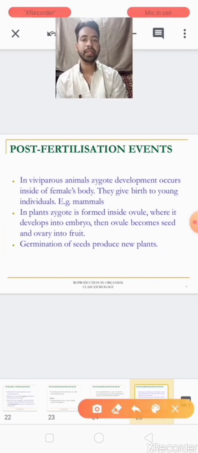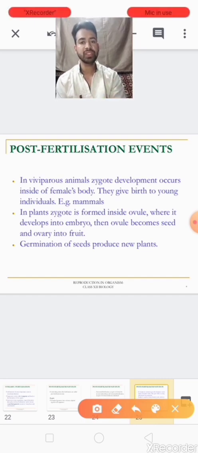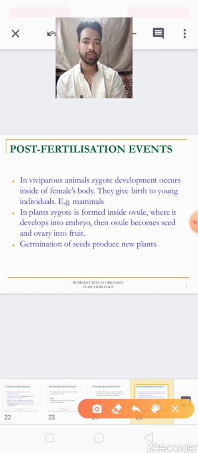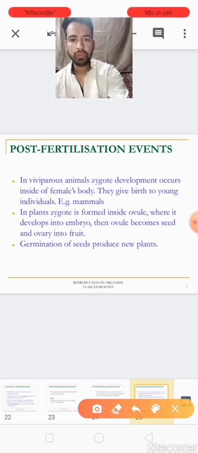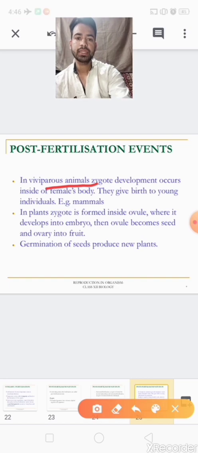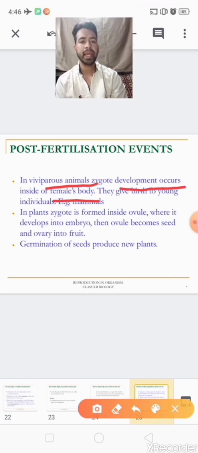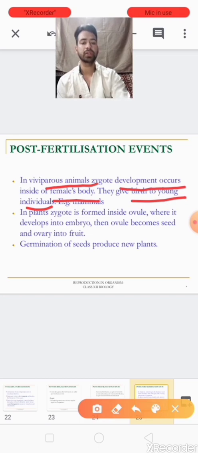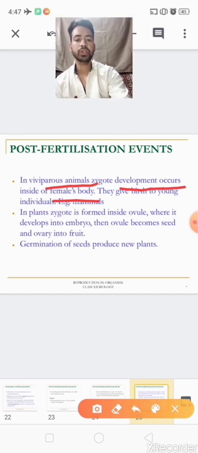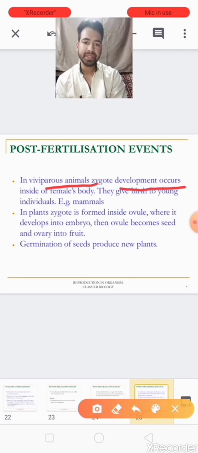In viviparous animals, viviparous are those animals which give birth to their young ones. So in viviparous animals, zygote development occurs inside the female body and they give birth to their young ones, for example mammals.